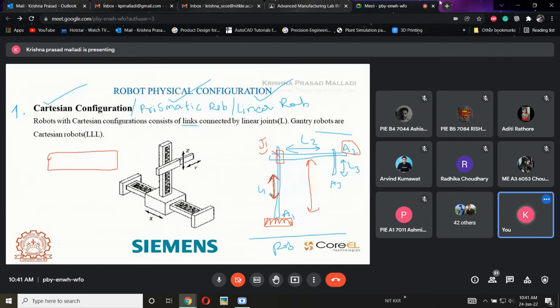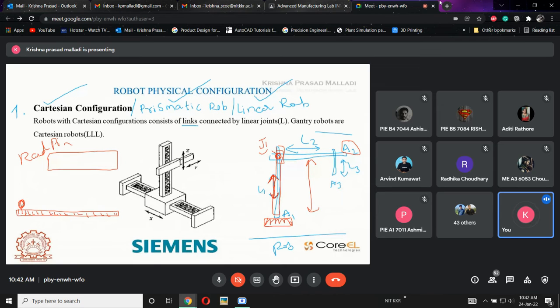I hope you know rack and pinion, right? Have you heard this word, rack and pinion joint? So in that, a complete rack will be fixed in this one, which means a lead screw. There is a plate like this where the teeth will be fixed like this. This complete strip will be mounted on this A1. Now there is a joint here, and a lead screw, a screw here.